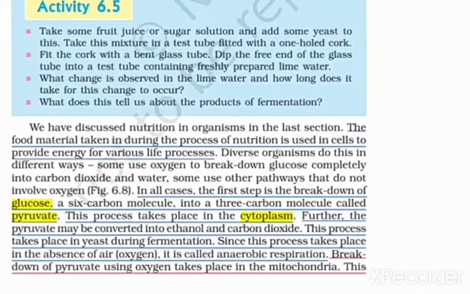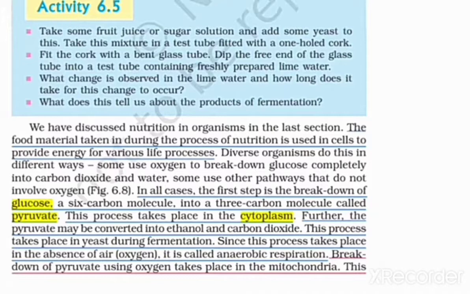Morning, student. Already we discussed nutrition in organisms. The food material taken in during the process of nutrition is used in cells to provide the energy for various life processes. The food is in the form of carbohydrates, proteins, and lipids. These carbohydrates undergo oxidation to release the glucose molecule.